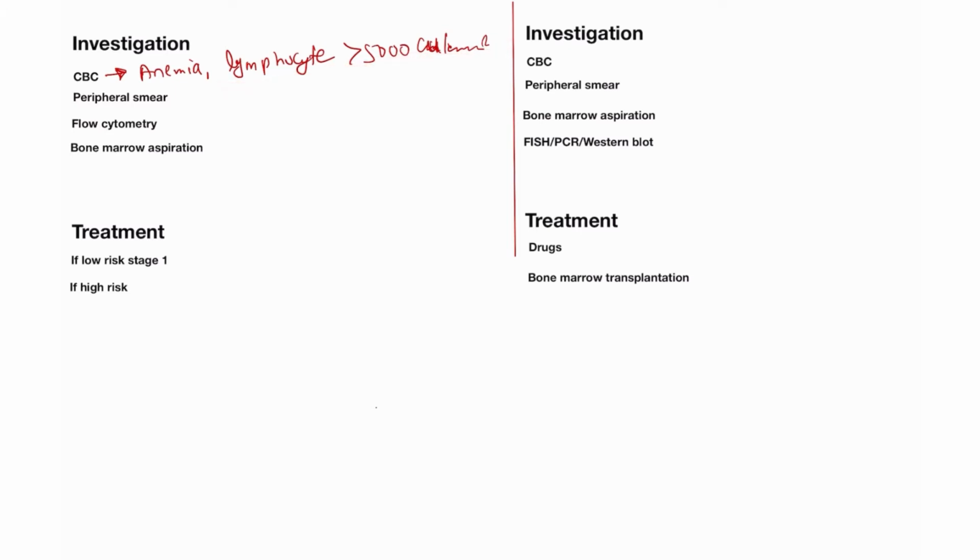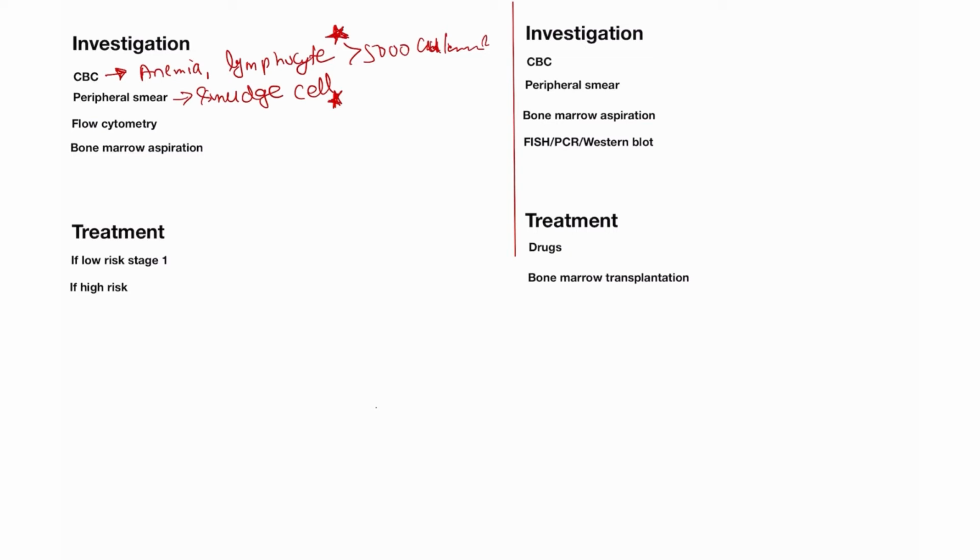Peripheral smear, I already talked about the peripheral smear. In the peripheral smear, you always find smudge cells. I already discussed it in the histopathology. So smudge cells are present. It is also a characteristic feature of CLL. Smudge cells are a characteristic, and also a lymphocyte count greater than 5000 per cubic millimeter. So this is present always only and only in case of the CLL.